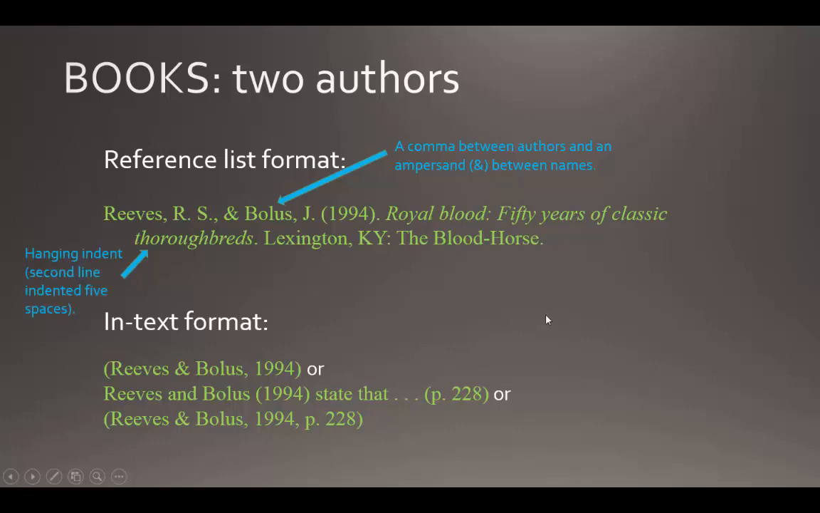So you use a comma between the authors and an ampersand between the names when you have more than one author, and you use a hanging indent, that is, the second or subsequent lines are indented 5 spaces.